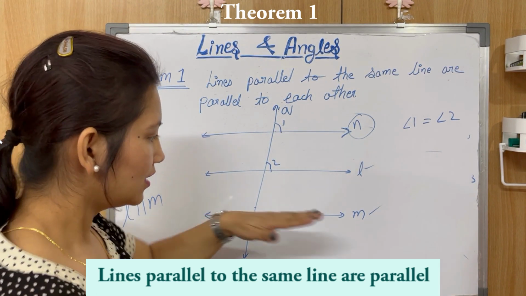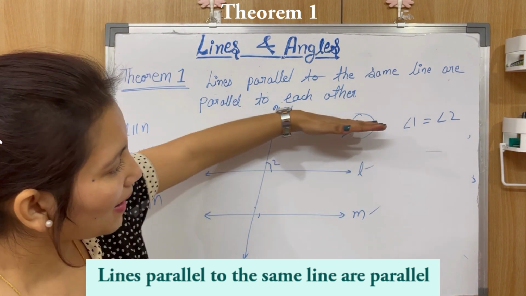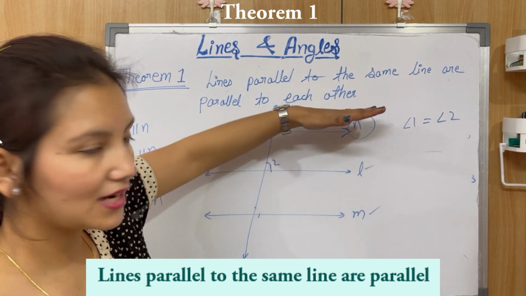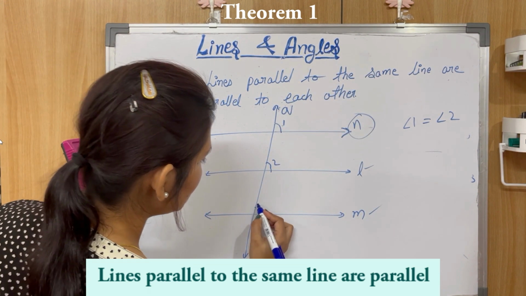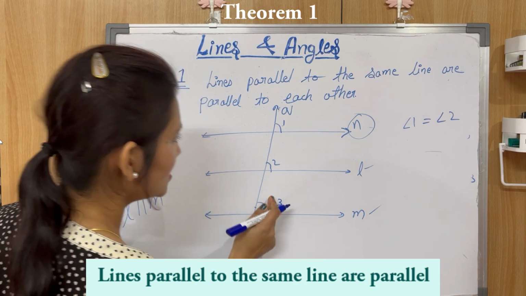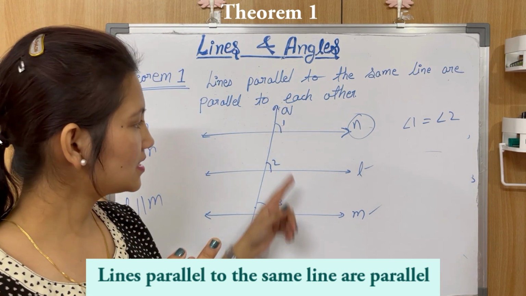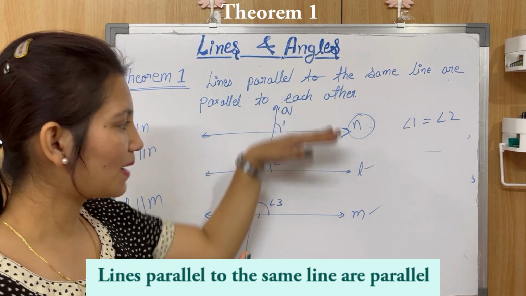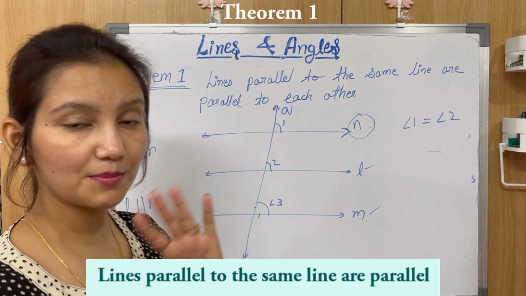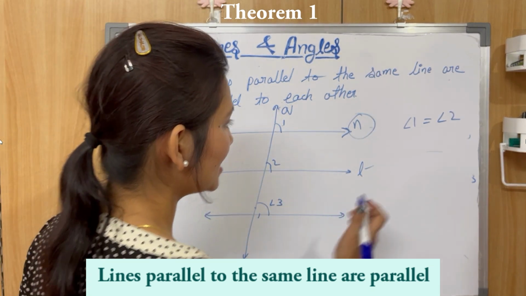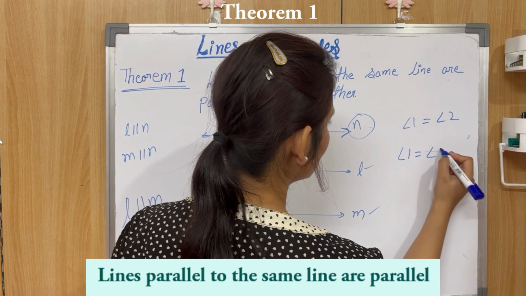Clear? Now, this line M is also parallel to N. L is parallel to N, it is given. Means this angle 3 is equal to angle 1. This is equal to 1 because again, if this is parallel to this, then 1 and 3 are also forming a pair of corresponding angles. So that's how angle 1 is equal to angle 3.